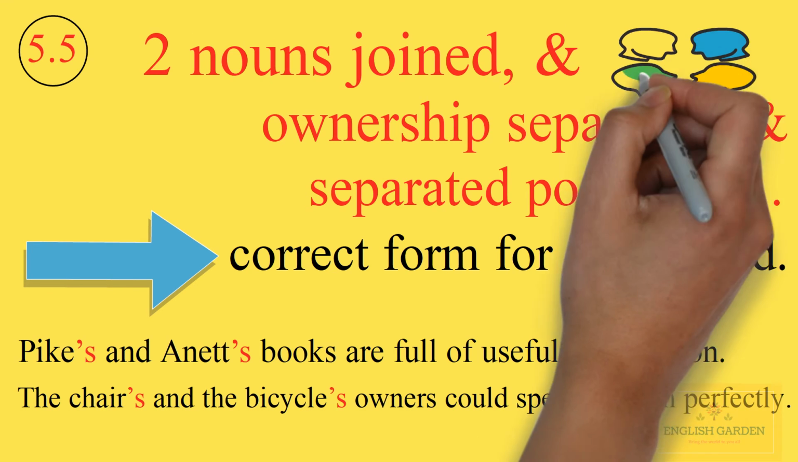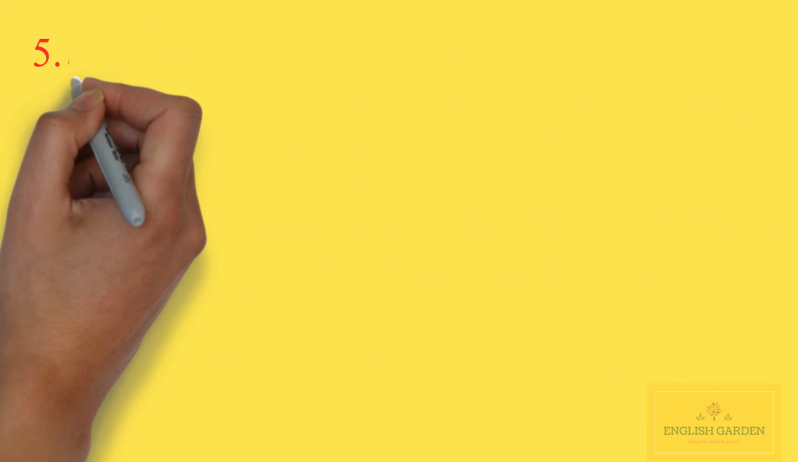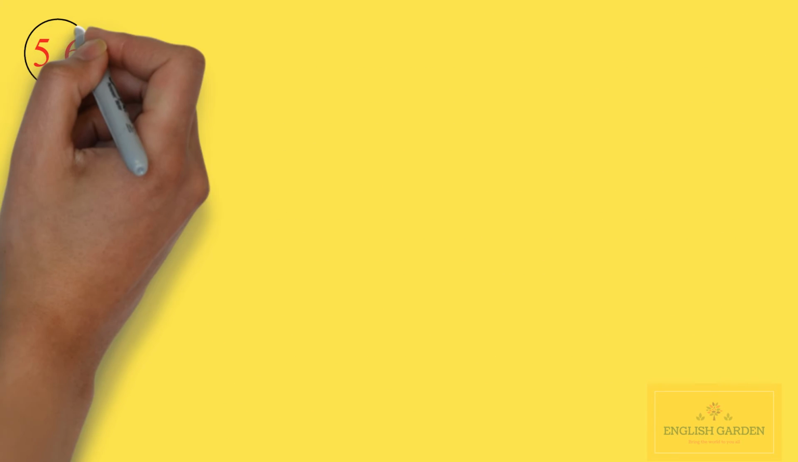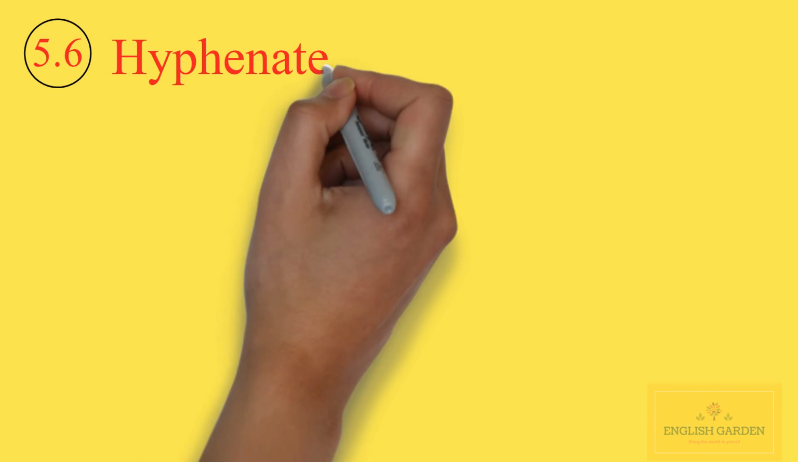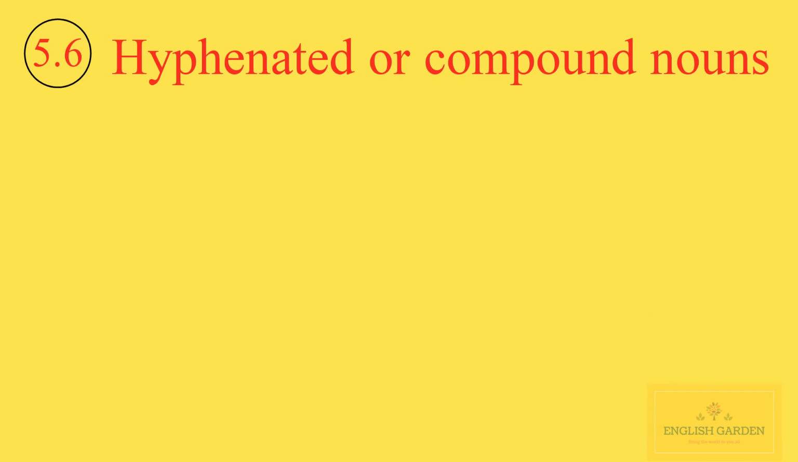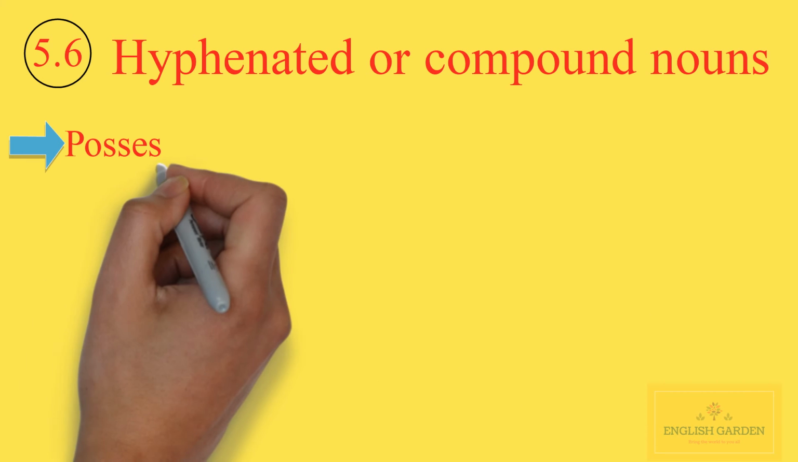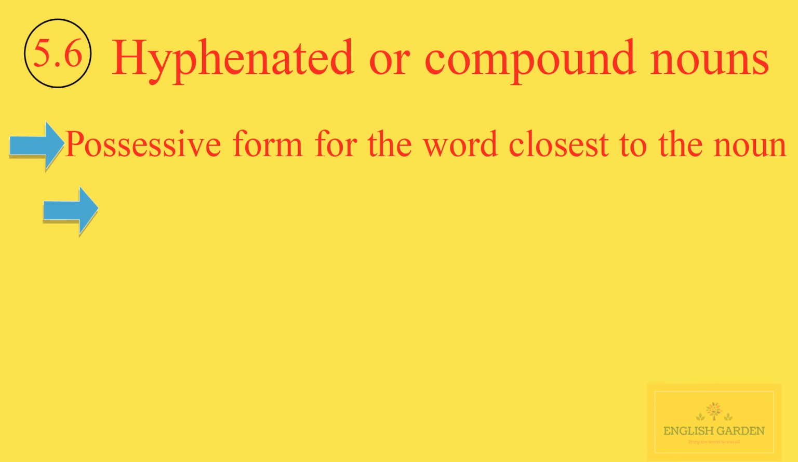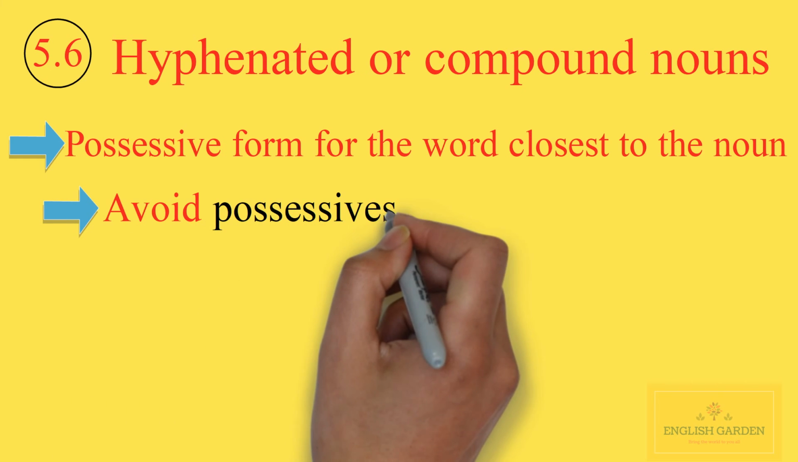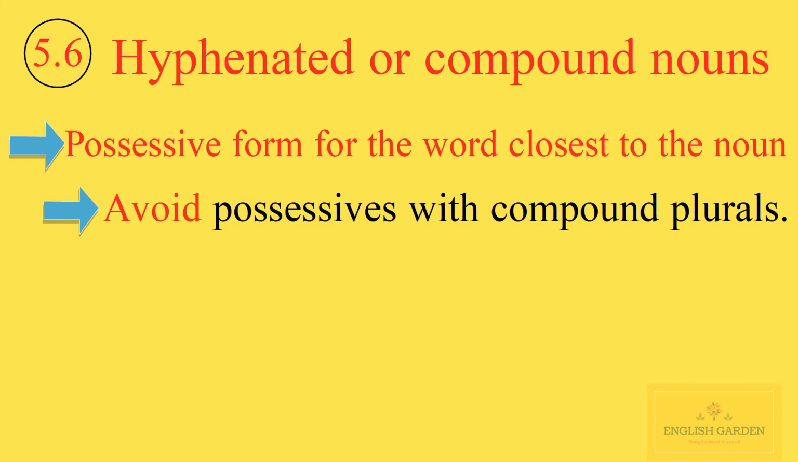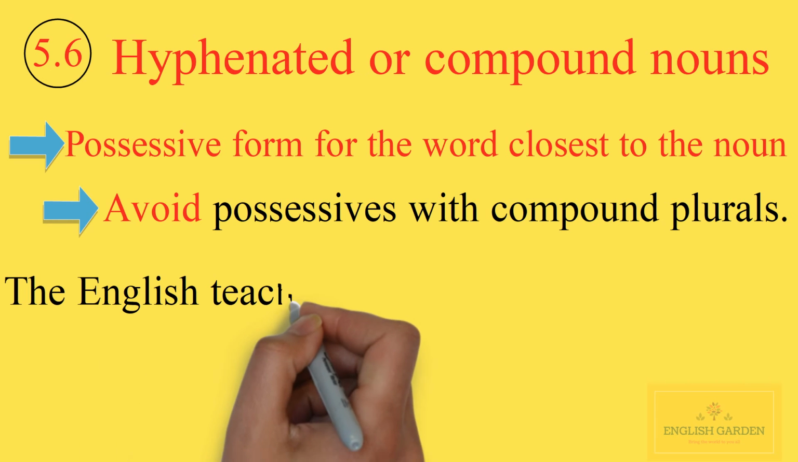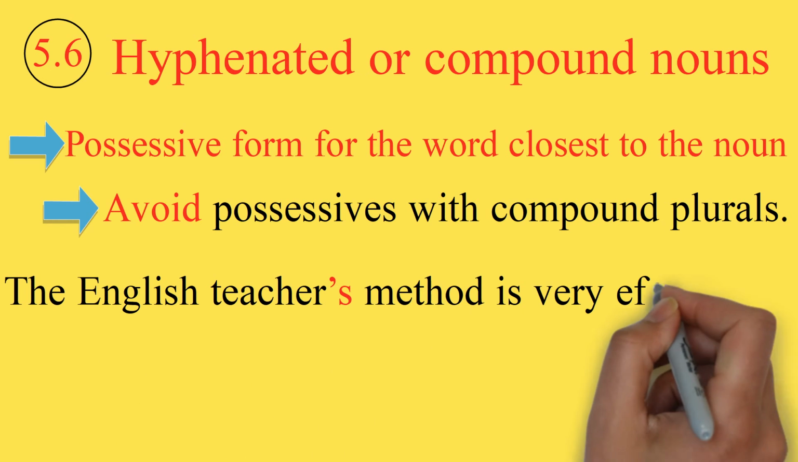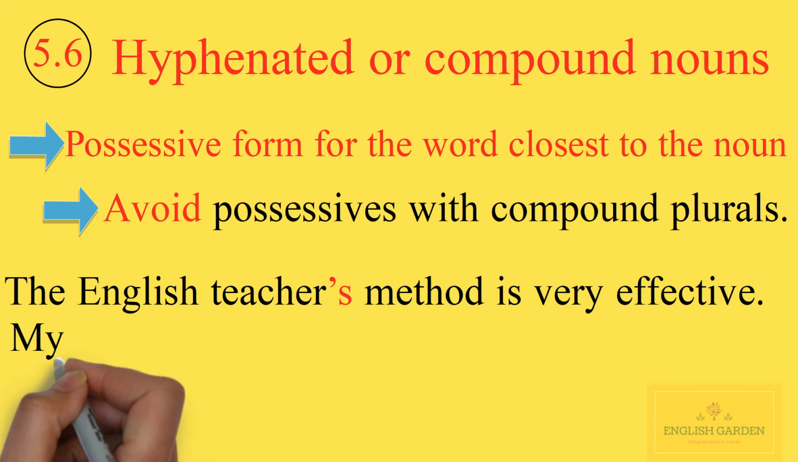The final rule. Making hyphenated or compound nouns possessive. With hyphenated or compound nouns, we use the correct possessive form for the word closest to the noun. Avoid possessives with compound plurals. For examples, the English teacher's method is very effective. My son-in-law's gift is a gold necklace.